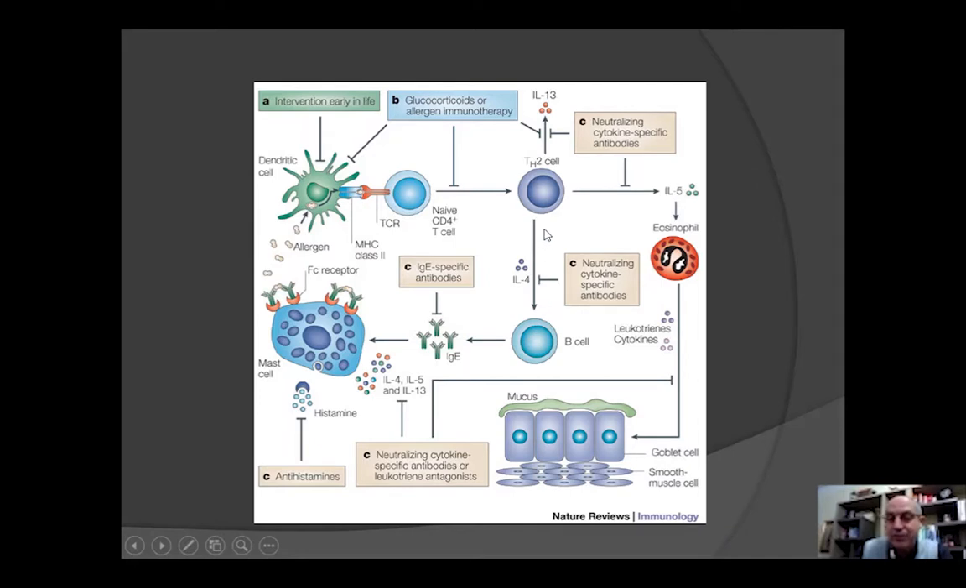IL-5 will go to bone marrow recruiting eosinophils. IL-4 will help B cells to produce IgE. IgE, of course, will bind to mastocytes. When we have secondary exposure to the allergen, there is a degranulation of the mastocyte, and of course, the eosinophils will release their cytotoxic granules and harm the lung cells.